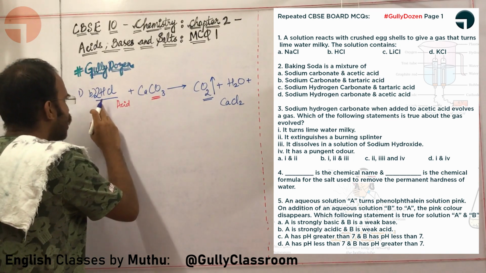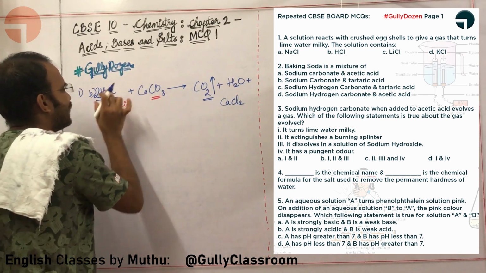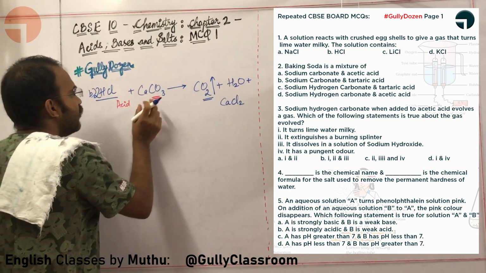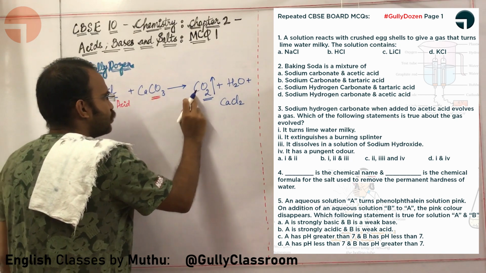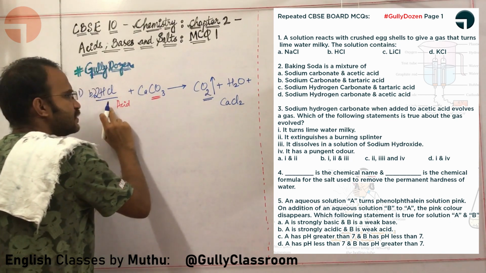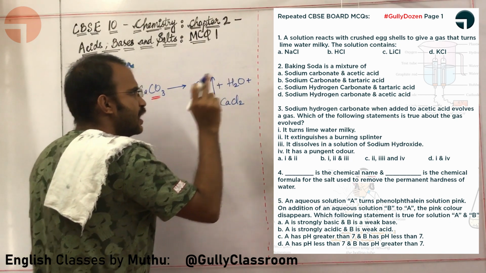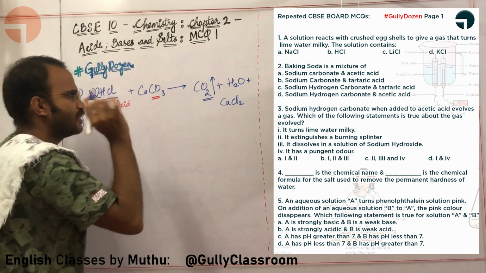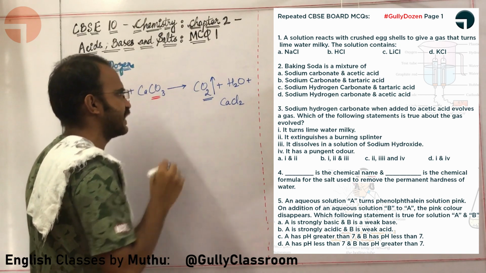Only a mineral acid, only an acid, will break carbonate to form carbon dioxide. I am searching for the acid in the options. Option B, hydrochloric acid is given. So that is the answer for the first question. Let us go for the second question.